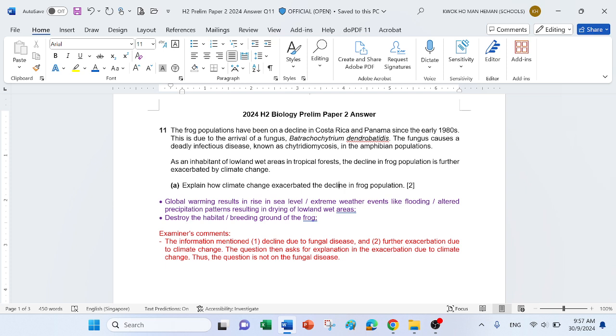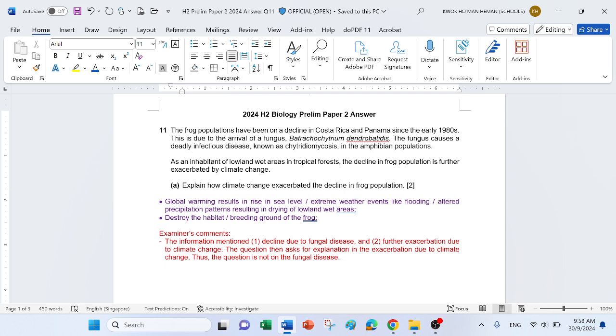Given that they live in these lowland wet areas, you can talk about flooding, you can talk about rise in sea level, then cause flooding. You can talk about increased rainfall that causes flooding, or you can talk about droughts that cause the wet areas to no longer be wet.